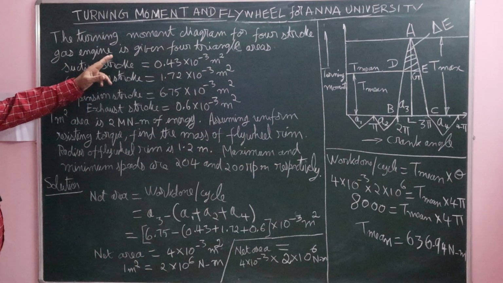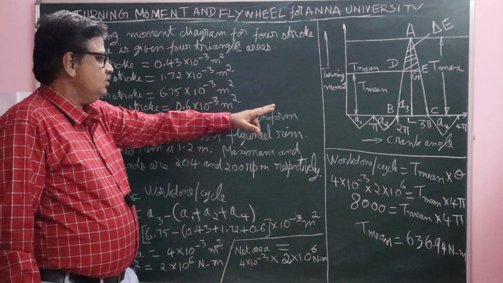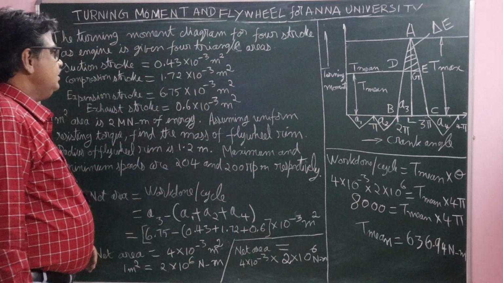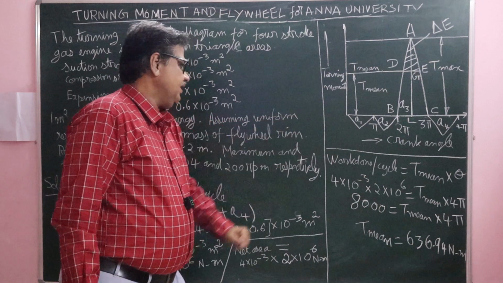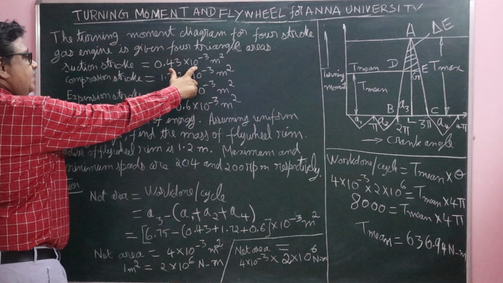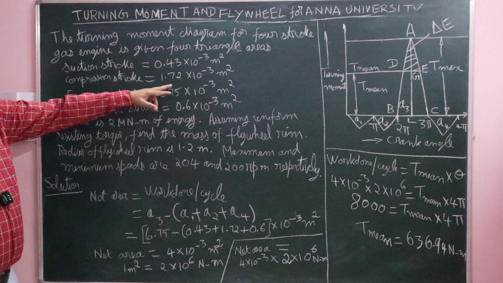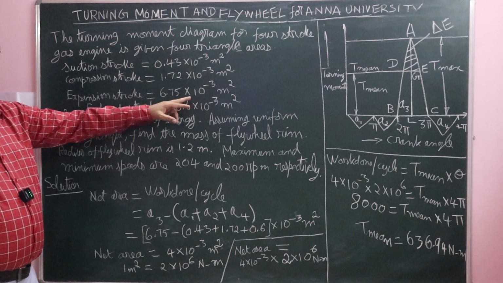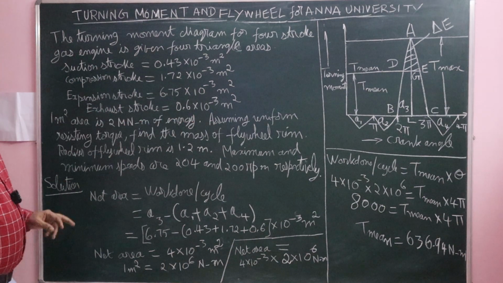The turning moment diagram for a 4-stroke gas engine is given by 4 triangle areas A1, A2, A3, A4. This is the turning moment diagram, torque versus crank angle. Suction stroke area is 0.43 × 10^-3 m², compression stroke 1.72 × 10^-3 m², expansion stroke 6.75 × 10^-3 m², exhaust stroke 0.6 × 10^-3 m².